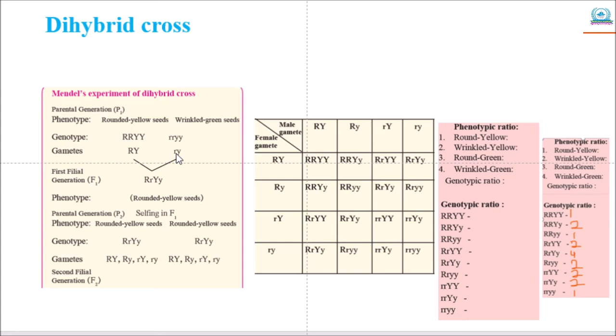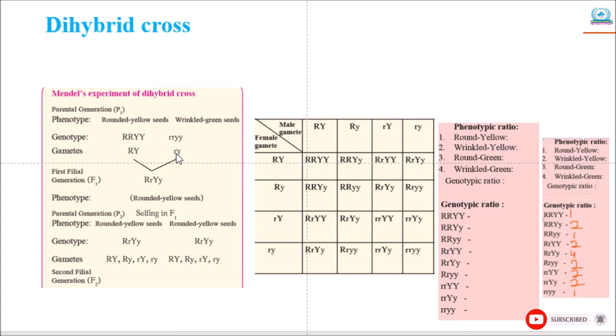He was proved right, though the genotype of this plant was capital R small r, capital Y small y. Their phenotype was like the parent producing rounded yellow seed, because yellow color is dominant over green and round shape is dominant over wrinkled.